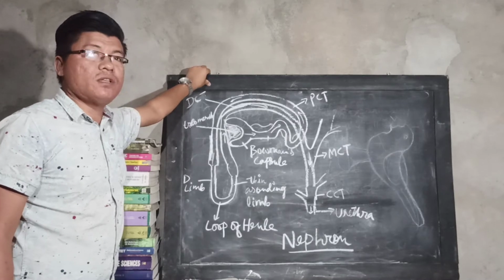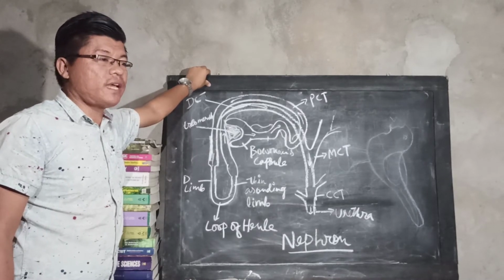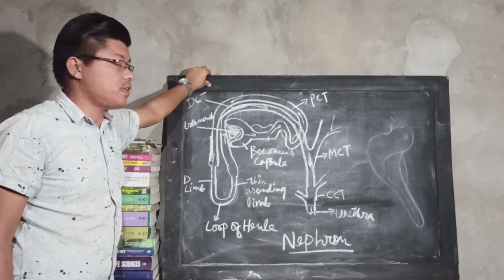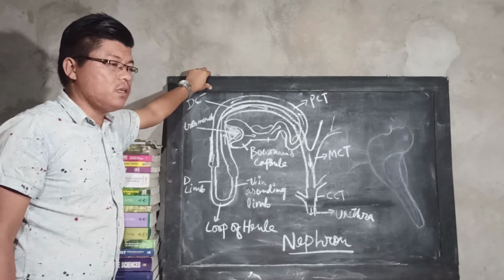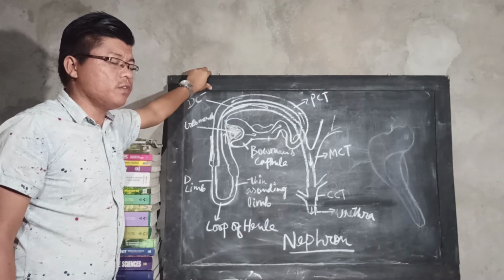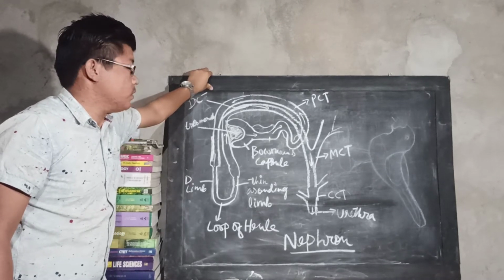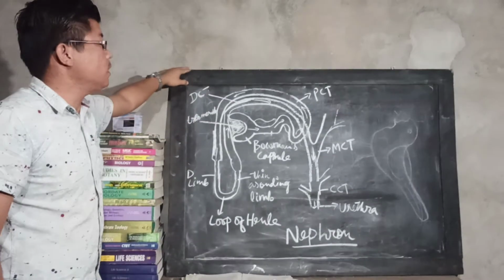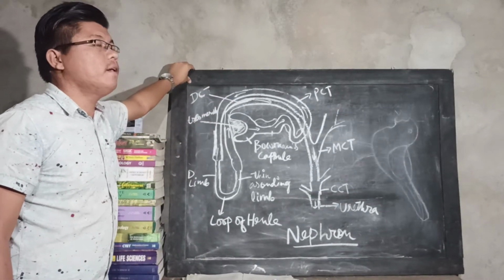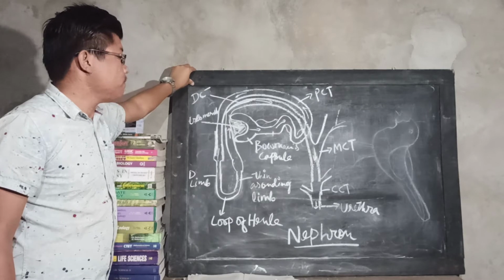On microscopic examination, we found that in one kidney you will find 1 million nephrons. We have 2 kidneys here, so in total we have 2 million nephrons.